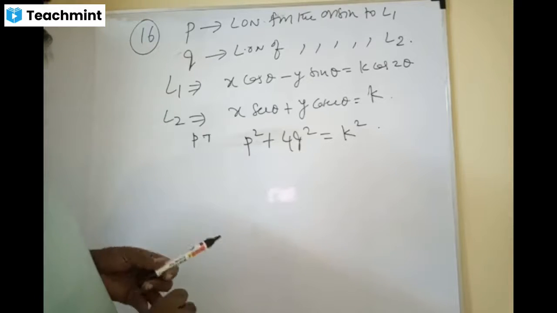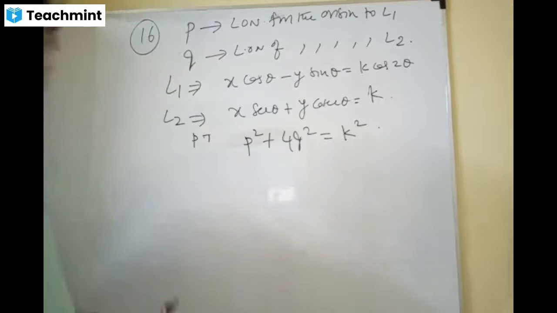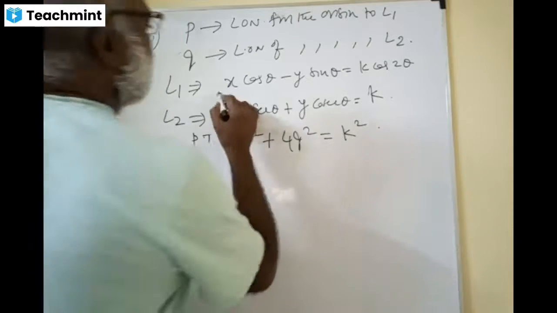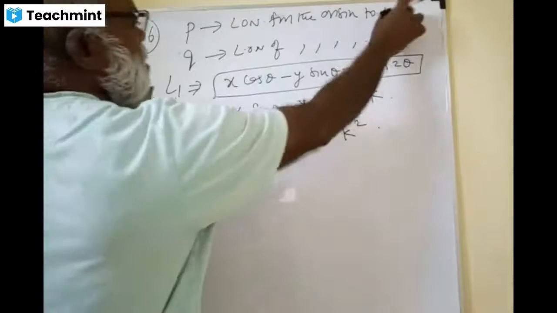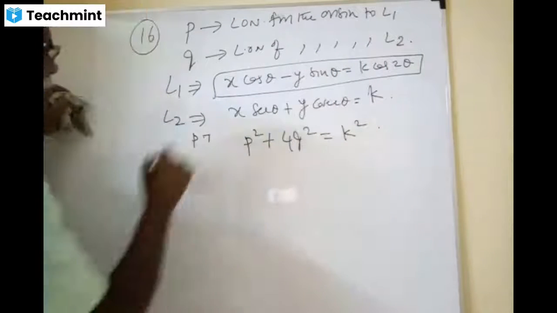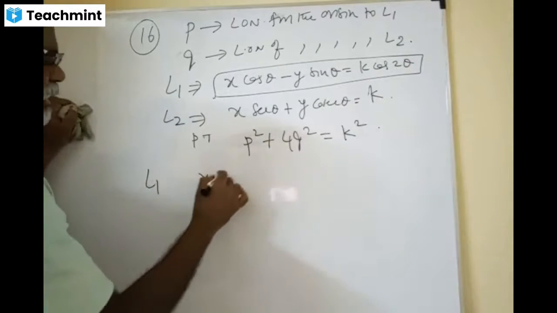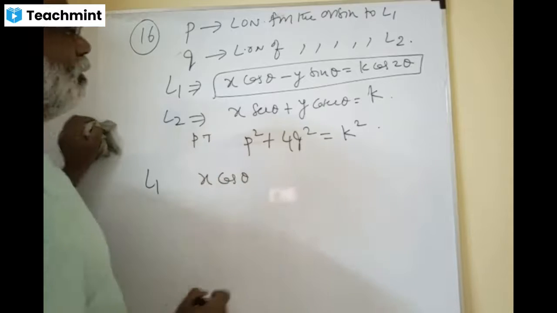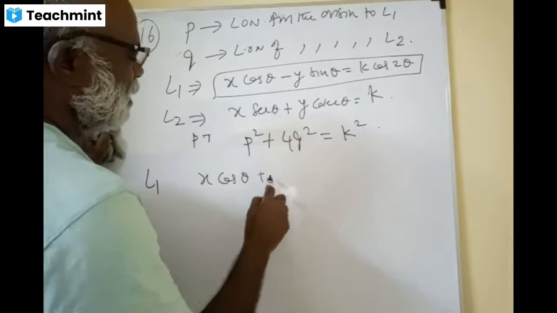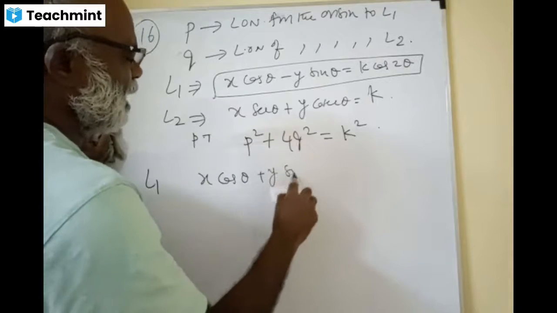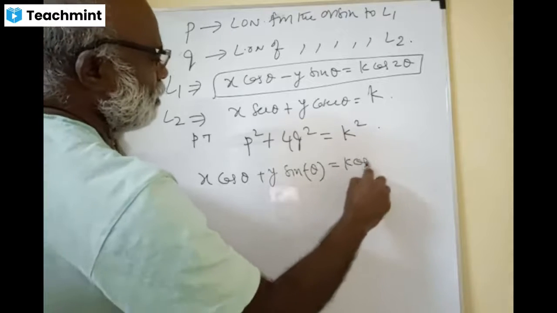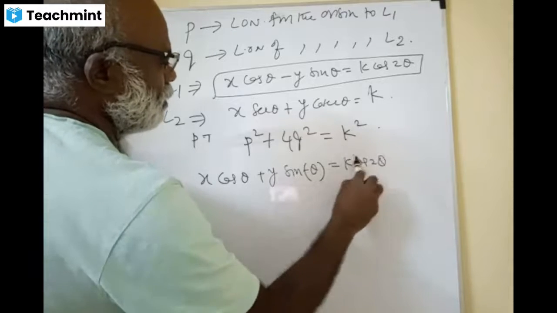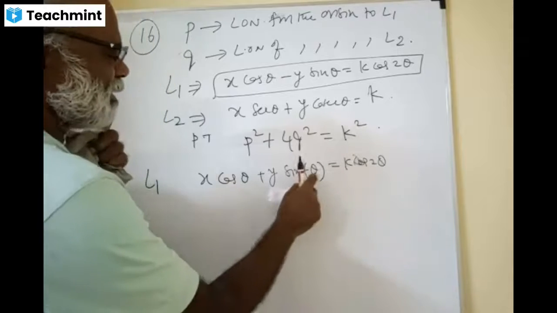Okay. Friends, here he said this is the normal form, right? P is the length of the normal from the horizon to L1. So I will take L1 here: x cos theta plus y into sin of minus theta. Sin of minus theta is what?